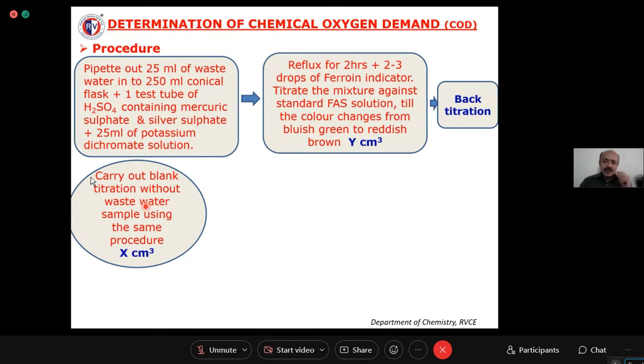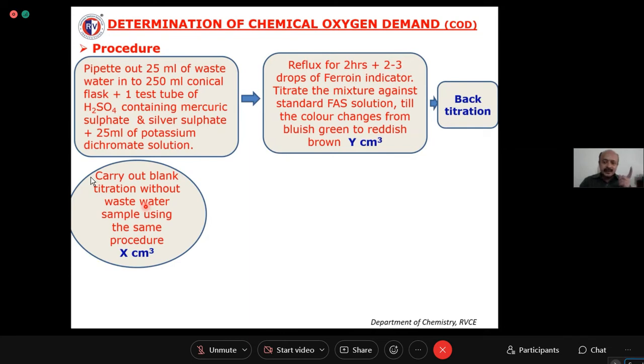The FAS you are adding from the burette will react with potassium dichromate. So when all the potassium dichromate is consumed, what happens? There is no oxidizing agent in the reaction flask.